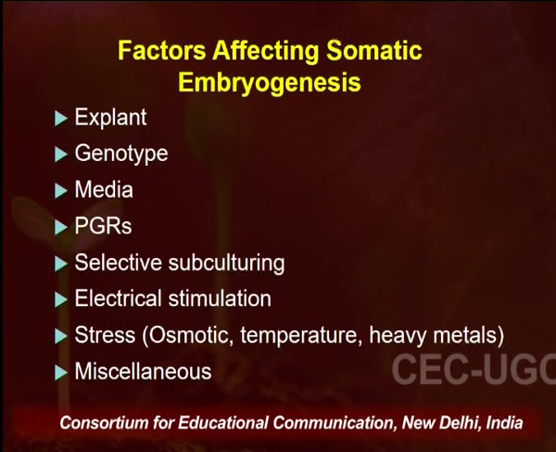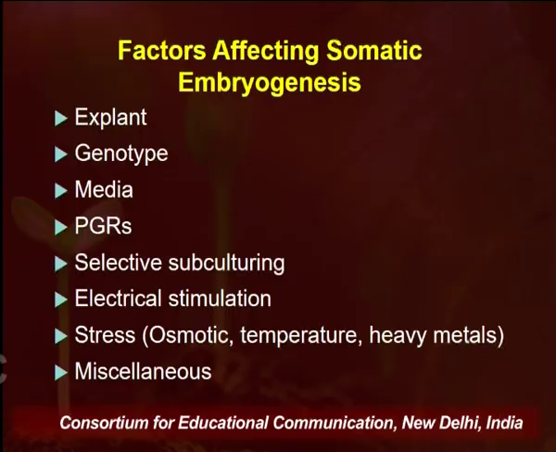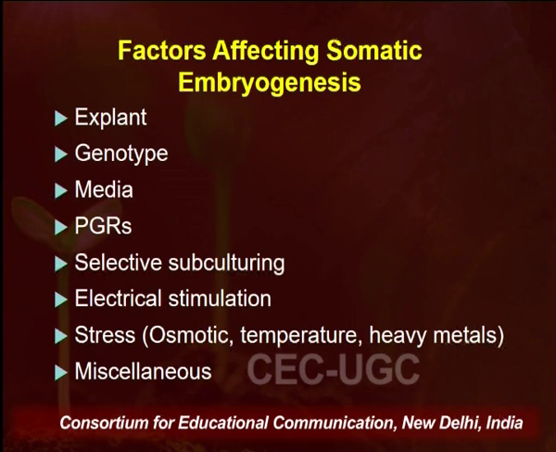Plant growth regulators. We have already discussed the effect of some of the plant growth regulators, but there are certain other plant growth regulators that favor somatic embryogenesis. Selective subculturing. We discussed that in order to proliferate the media, we should go for subculturing, and during subculturing, those cells which have greater propensity to develop into somatic embryos should be separated and further processed. This is selective subculturing.